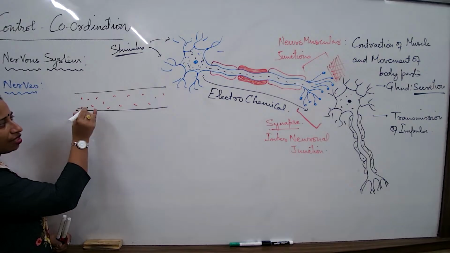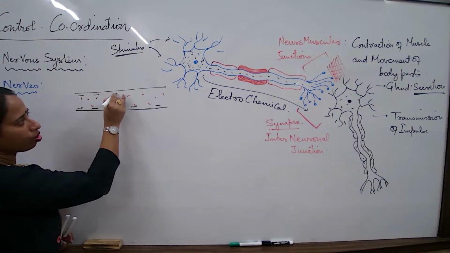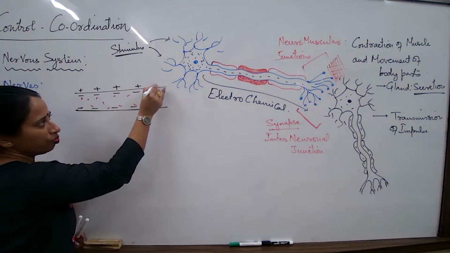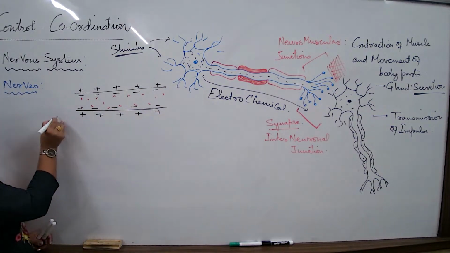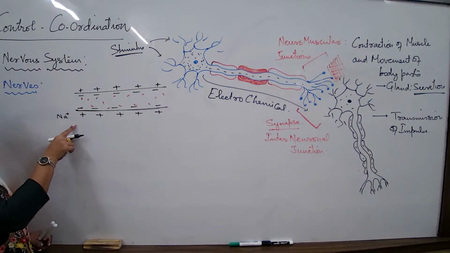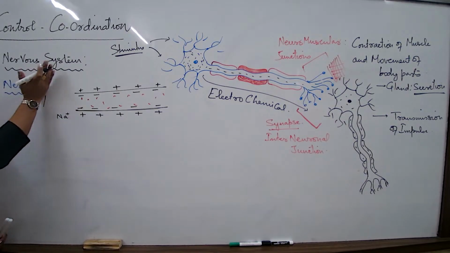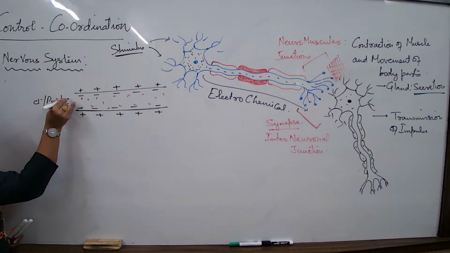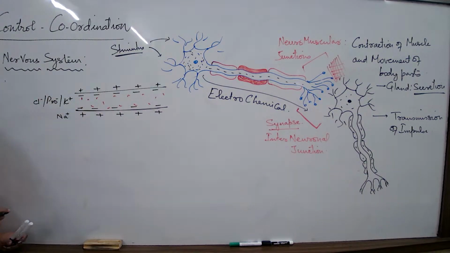So the inside of the axon is always marked negative, and the outside of the axon is always marked positive, because the outside has a high concentration of sodium ions. Inside there are a large number of negatively charged molecules like the chlorides, like the proteins, and the potassium ions, but though these are positively charged, the overall charge here is negative.